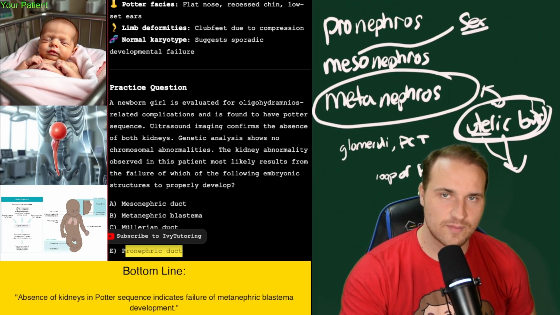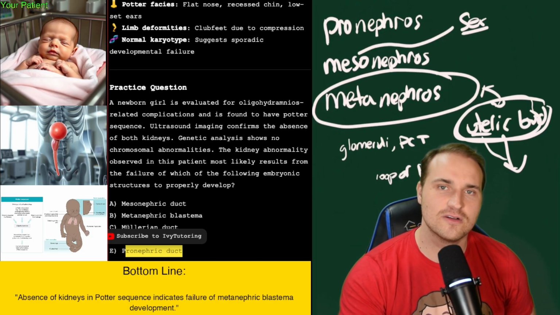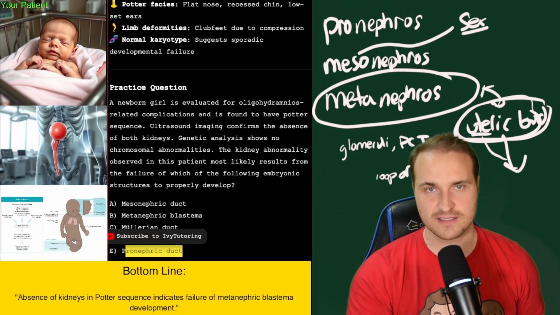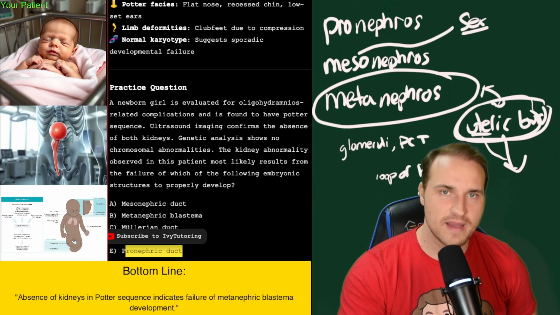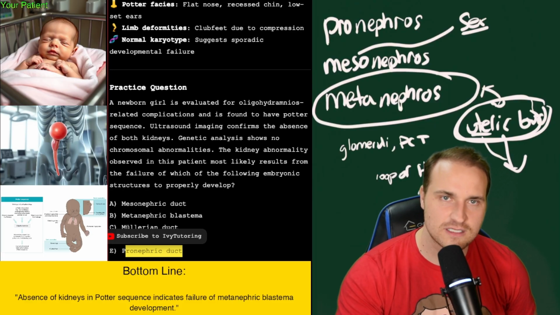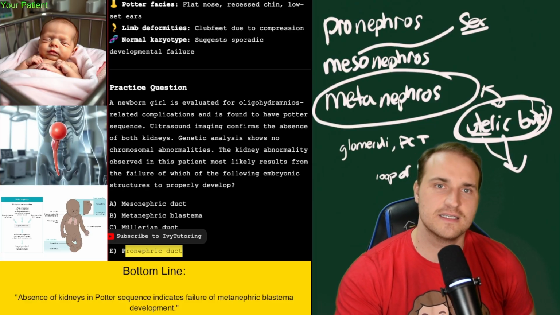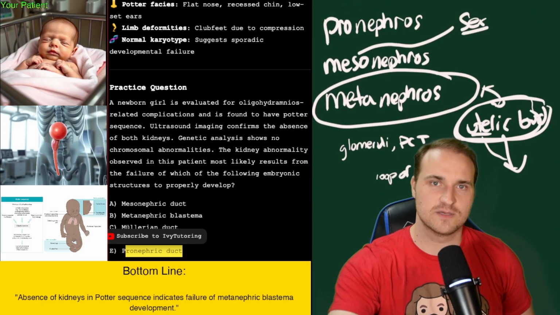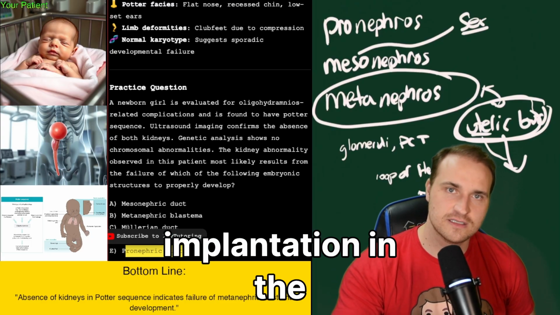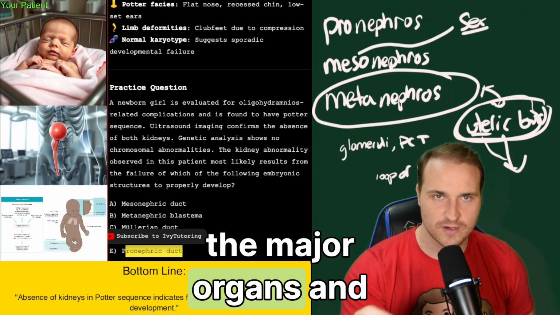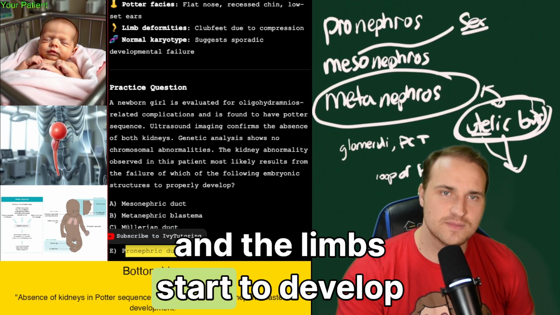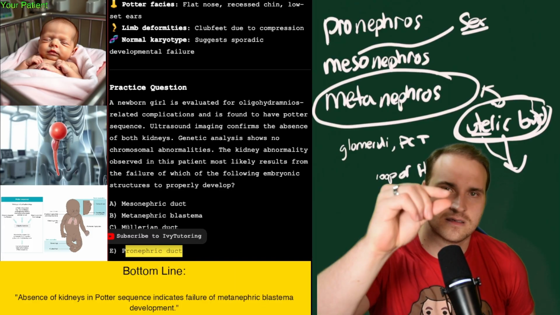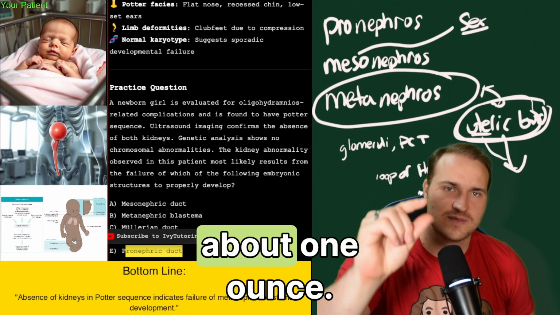Now, I mentioned I'd talk about pulmonary hypoplasia, and so in bilateral renal agenesis, both the kidneys fail to develop. And that means the fetus can't produce urine. And urine is the main source of the amniotic fluid after the first trimester. And of course, the first trimester is just that initial stage of pregnancy, spanning from conception to week 12. That's where you have the implantation in the uterus. The major organs and systems like the brain, spinal cord, heart and digestive tract start to form, and the limbs start to develop. And the fetus is about 3.5 inches long and weighs about 1 ounce.